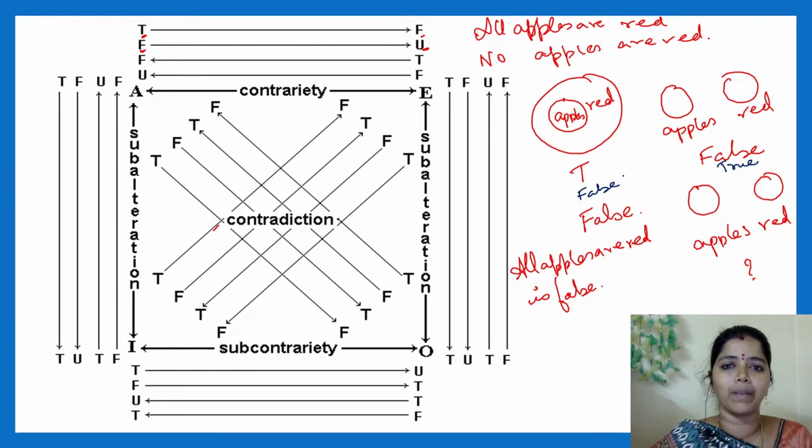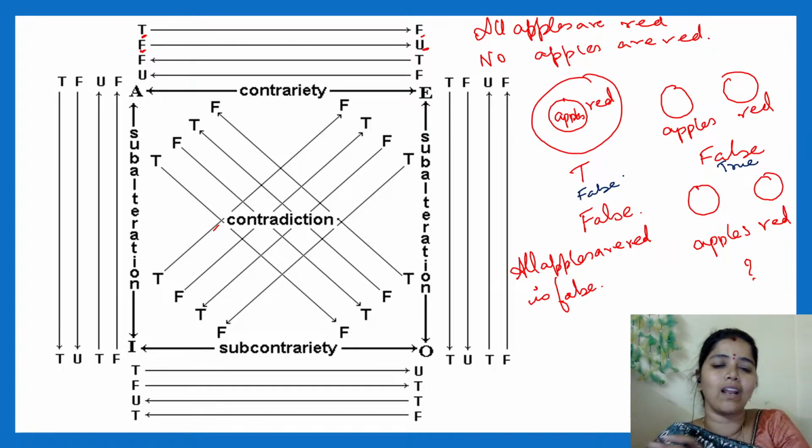There is no apple which is red in color. By that time, can I infer all apples are red as true? No. It may be in any color, right? You cannot say. It's false actually. That is opposite to the first one, so this will be false.